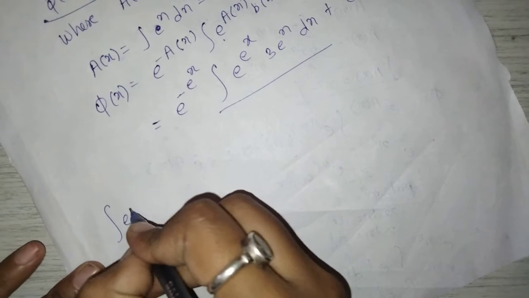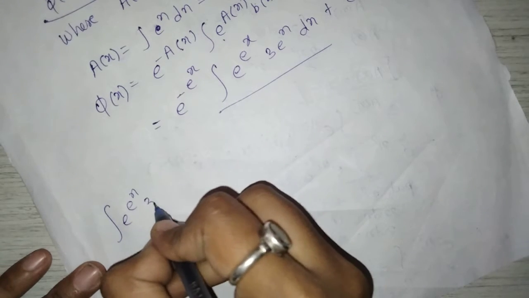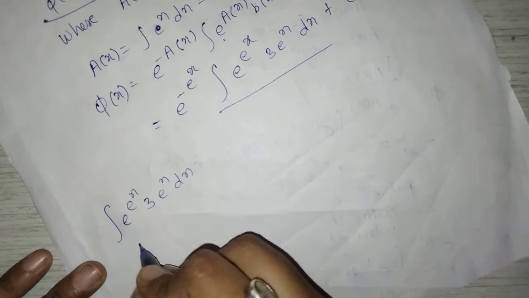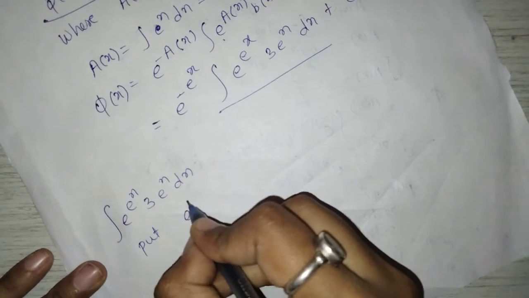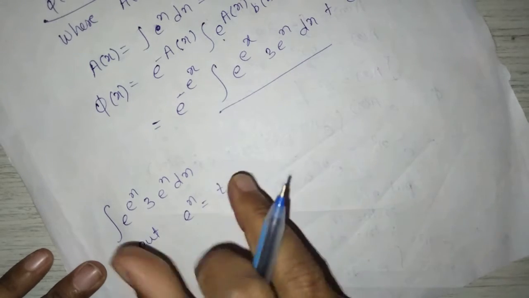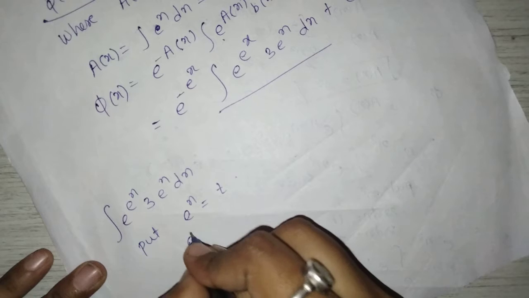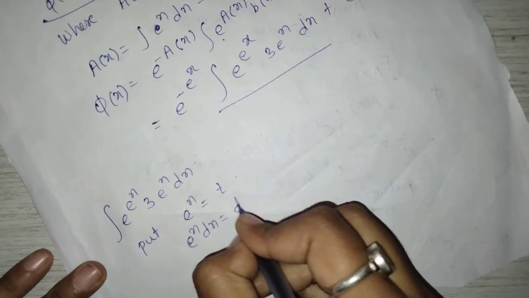Now for this integration of e raised to x, 3 e raised to x dx, put e raised to x is equal to t. Take derivative on both sides, we get e raised to x dx is equal to dt.